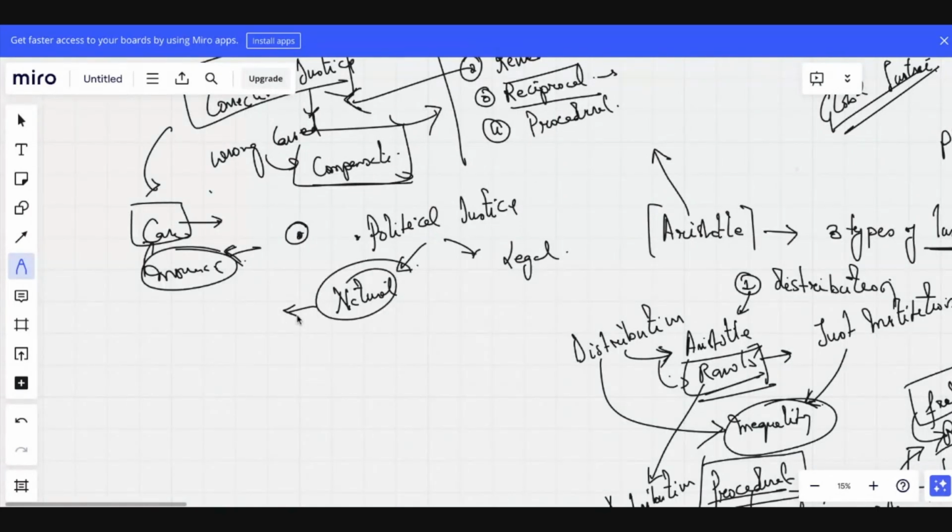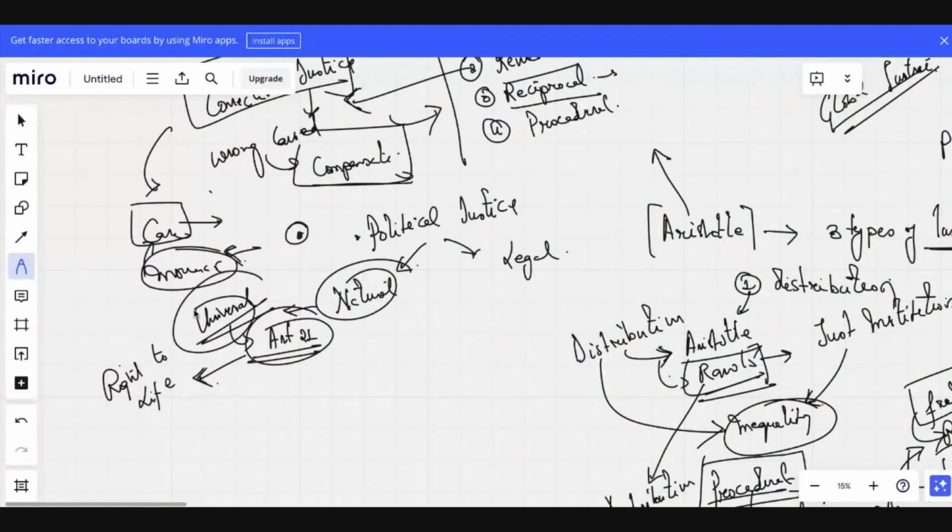Natural are those which are universal, where we can talk about, let's say, Article 21 of the Indian Constitution. Article 21 talks about right to life. Yes, sir. Right to life. Why are we saying universal? Because again, this is very much important for survival. And right to life is not only applicable to the Indian citizen, but also foreign nationals.